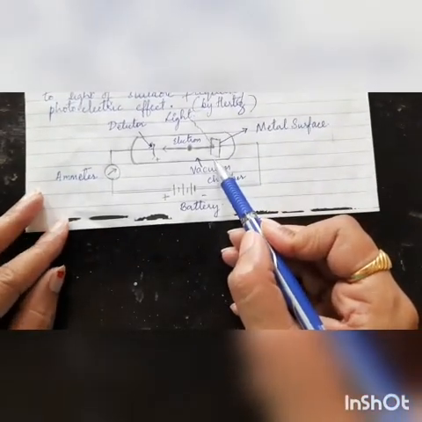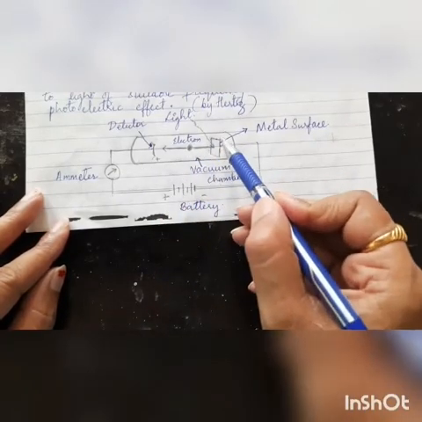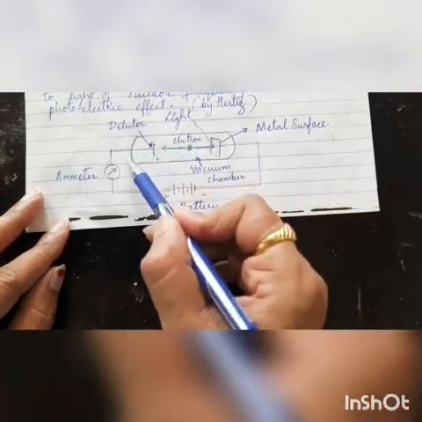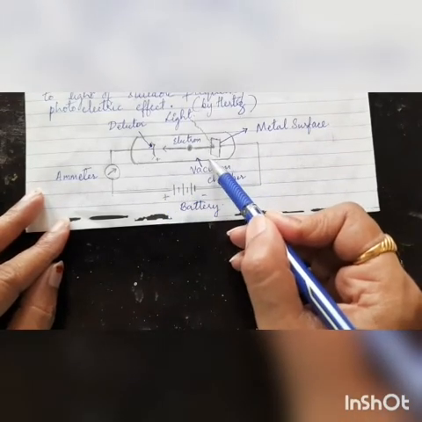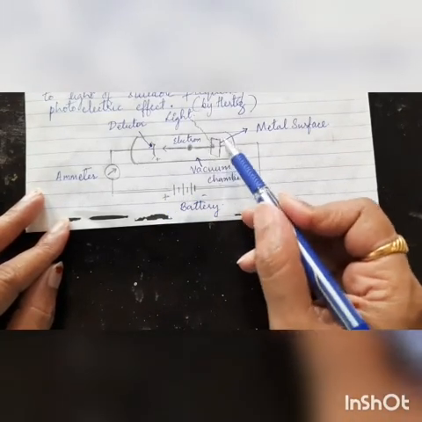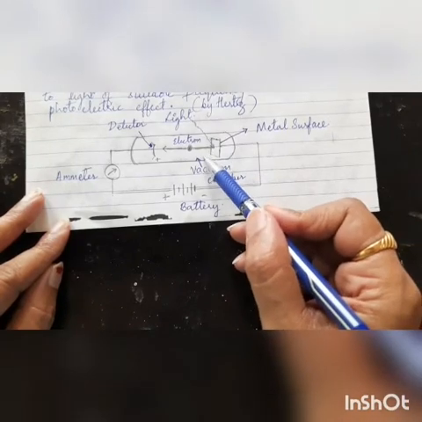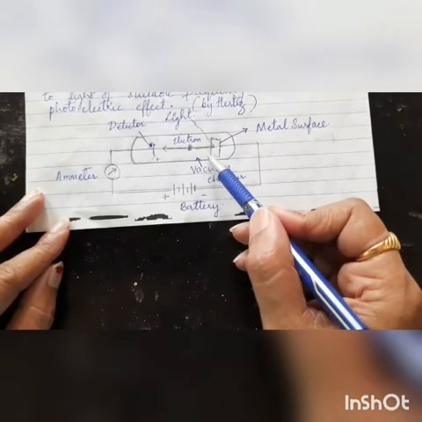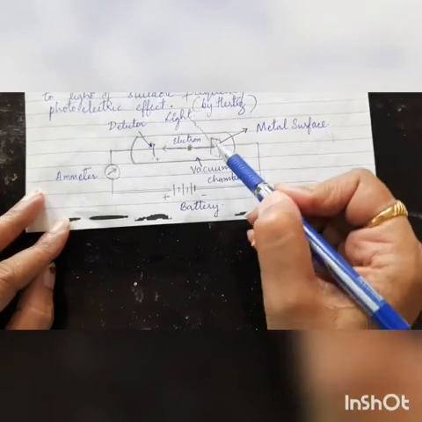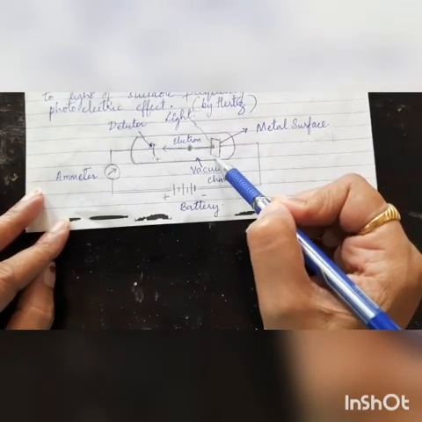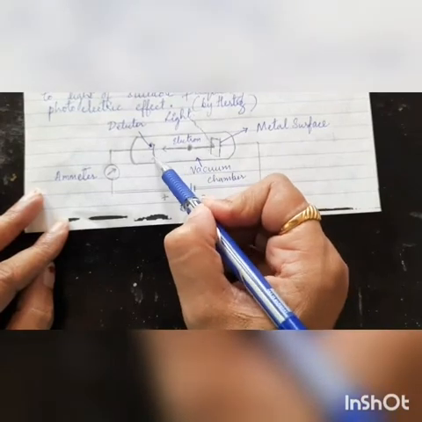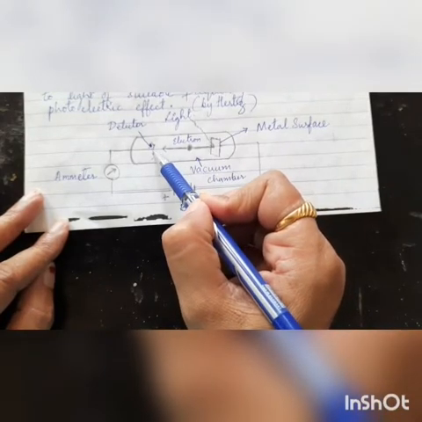This diagram shows an experimental setup with a glass tube which is a vacuum chamber, that is, it is evacuated. The air from this glass tube is removed, and there is a metal towards the right, and towards the left there is a detector.